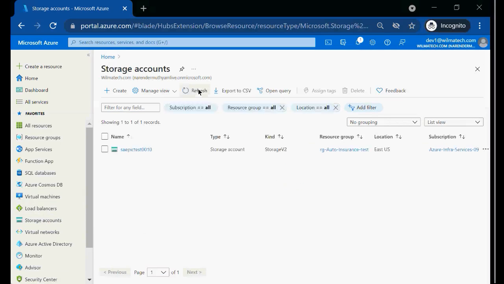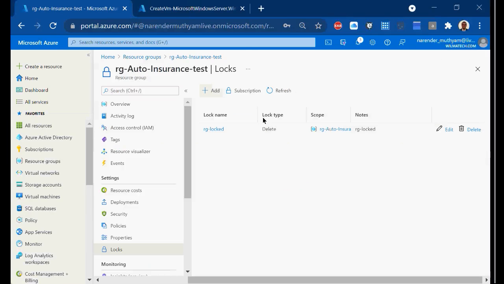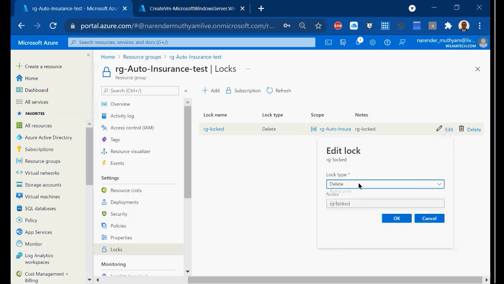As a developer, I can see the storage account now. If I just do a refresh, I can see my second created storage account. Did it stop me? As a developer, it didn't stop me from creating it. Though I have a delete lock, which will stop me from deleting, it will not stop me from creating. Now I'll edit the lock here, make it a read-only lock and say OK.